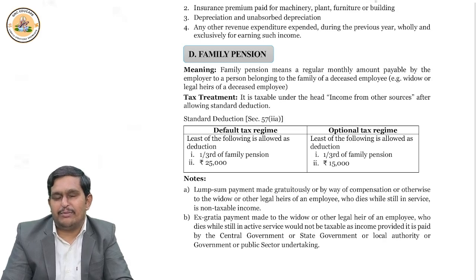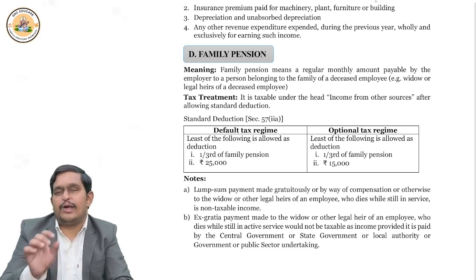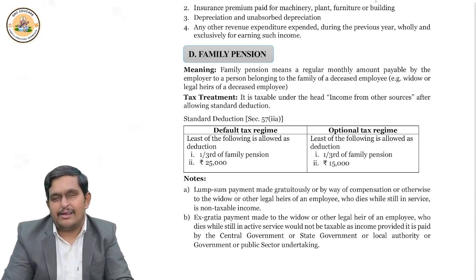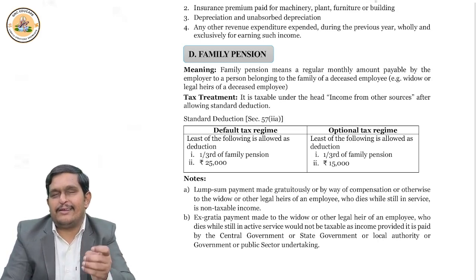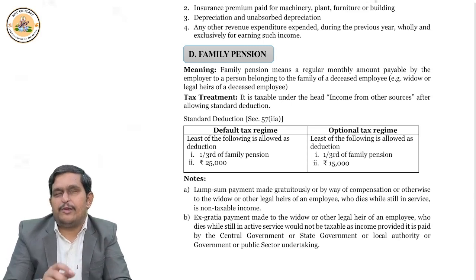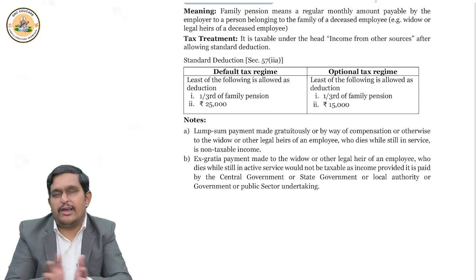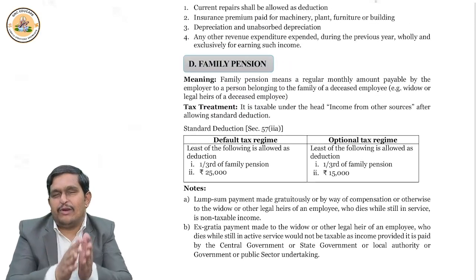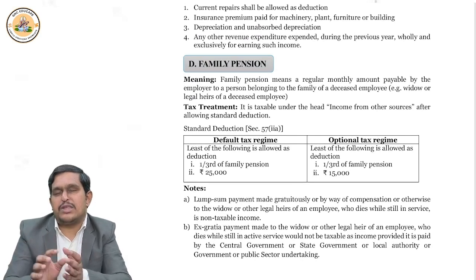What I said, 1/3 of the family pension or specified amount, whichever is lower is allowed as deduction. Now, what is that specified amount? If you are filing return under default tax regime, it is 25,000. If you are filing return under old tax regime, it is 15,000. Come on, repeat with me. What is the exemption? 1/3 of the family pension or specified amount.